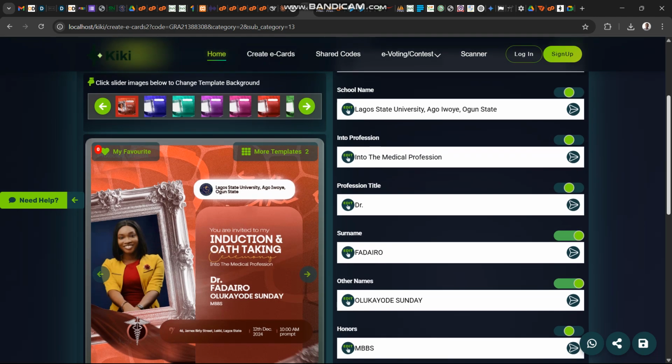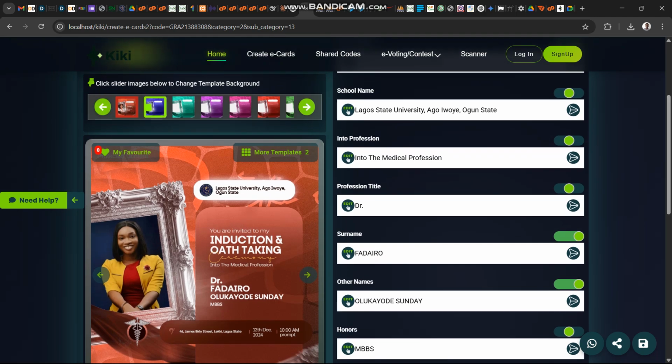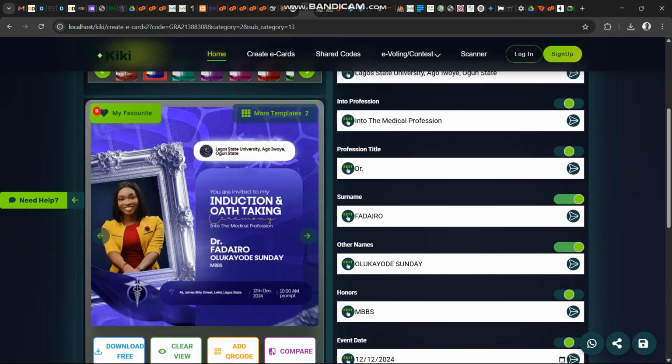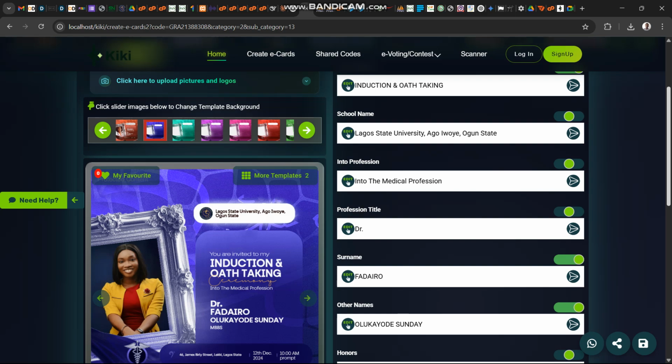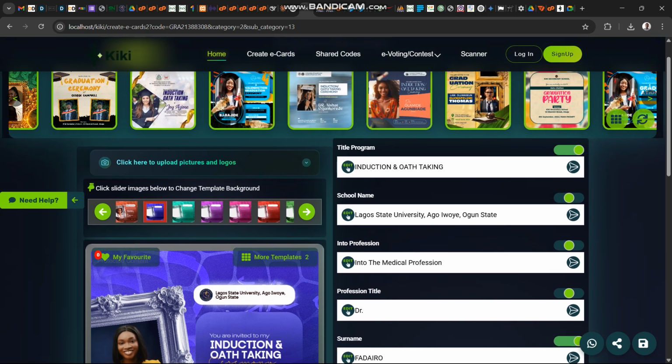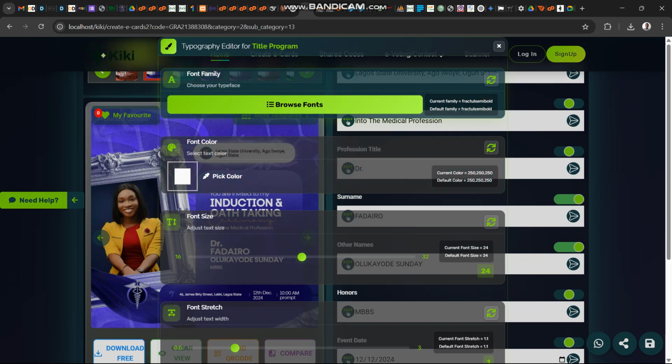Okay. I can also decide to change the background. Let's assume I'm comfortable with this. I can decide to change the background, and I can decide to also put some other effects. So let's assume I want to do more of the designing.